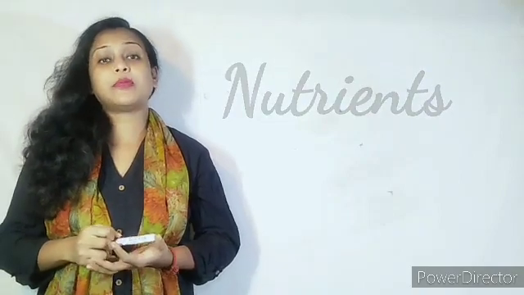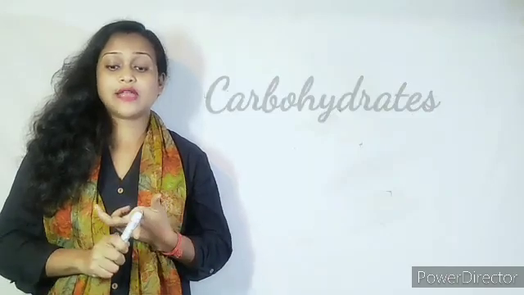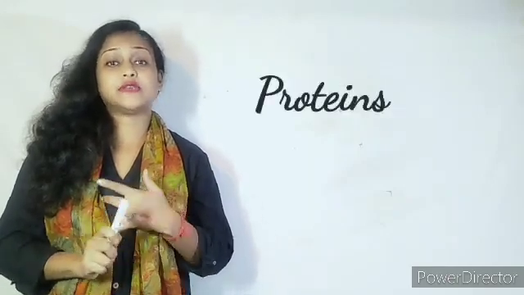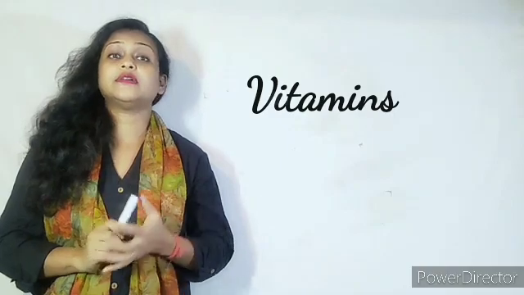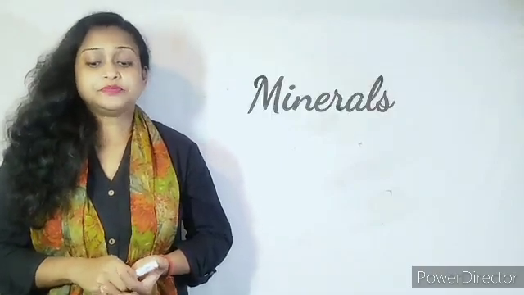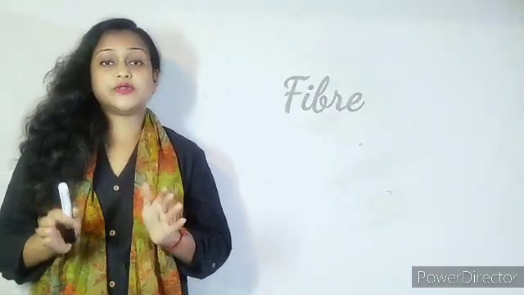I hope you remember in class 3 and class 4 you have already learned about what nutrients are. So what are the different types of nutrients? The nutrients are carbohydrates, fats, proteins, vitamins, minerals and fibers. These are the basic nutrients that the food should contain in our daily diet.